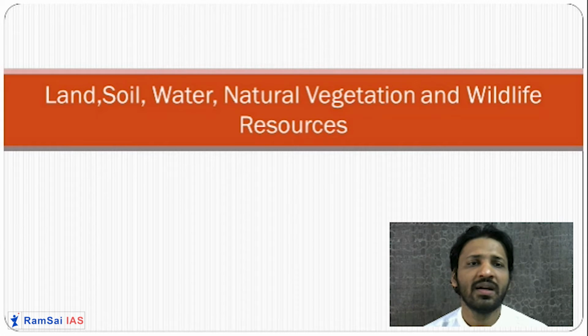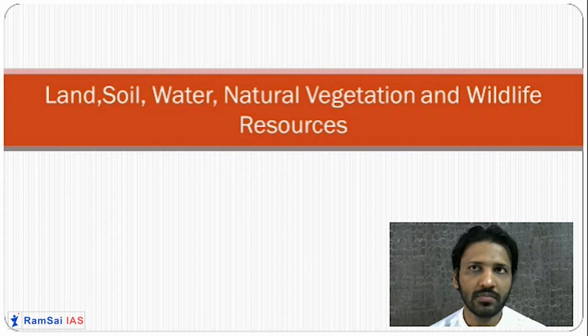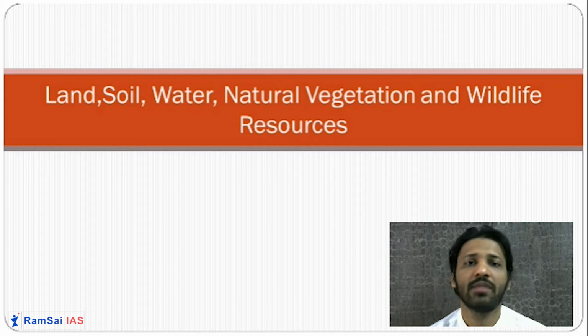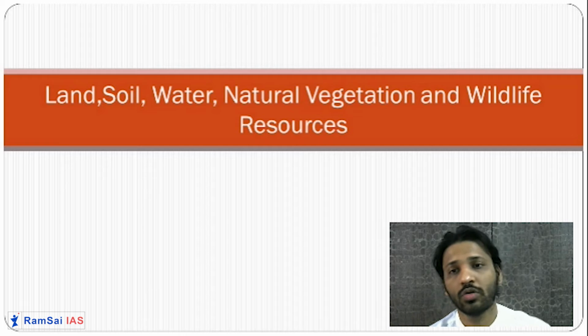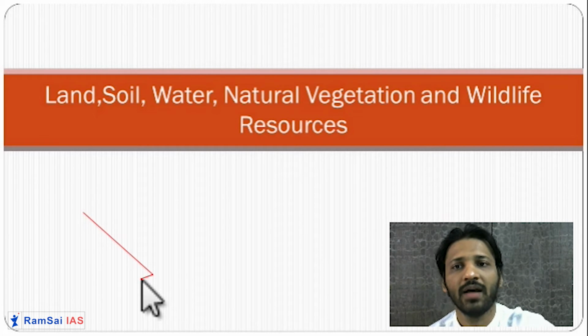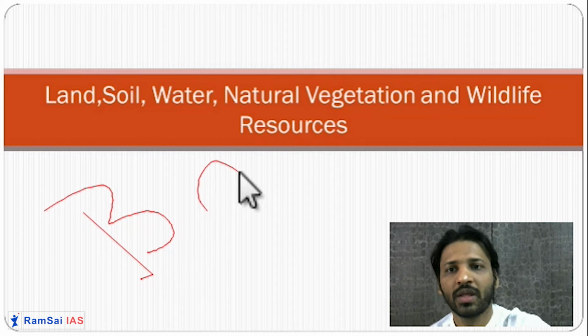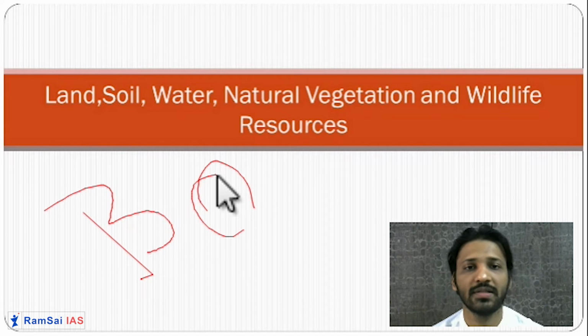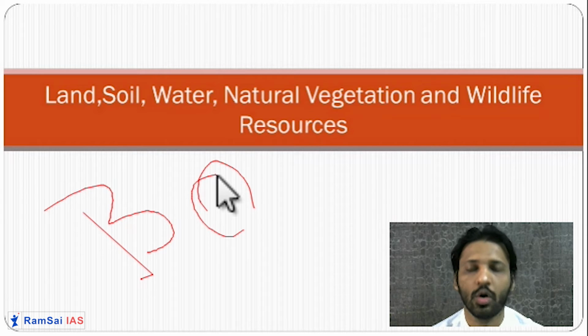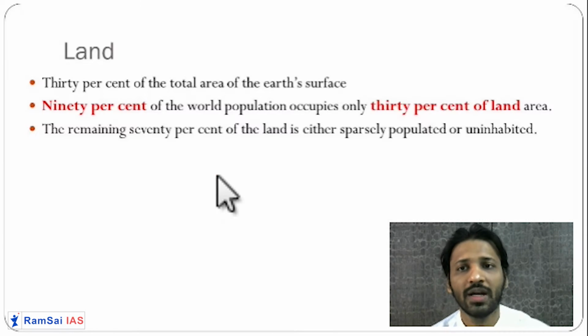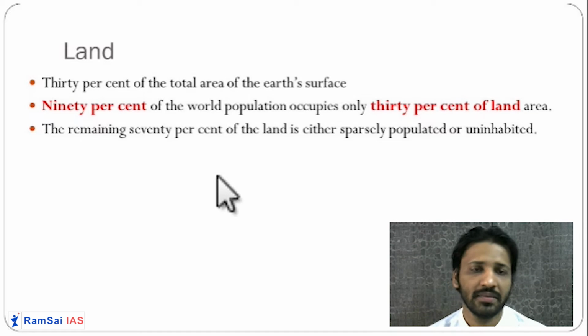So friends, let us start with land and soil. When we say land, what do we mean by land? Land is nothing but the uppermost surface of the lithosphere that we see. As we know, almost 30% is the availability of land. So 30% of the earth's surface is covered with land and the rest 70% is water or ocean. Let us understand this land and its characteristics.